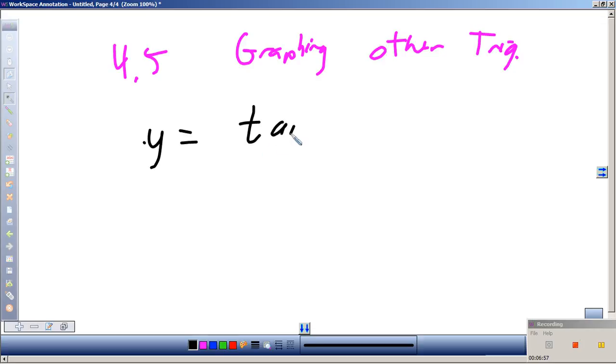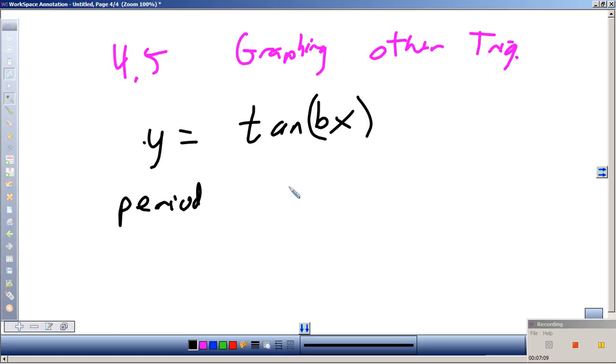So y equals tangent of bx. The same structure we did for sine x. So first, the period is that it repeats every pi. What do you think b is going to do to it? Change the period, right? Okay.